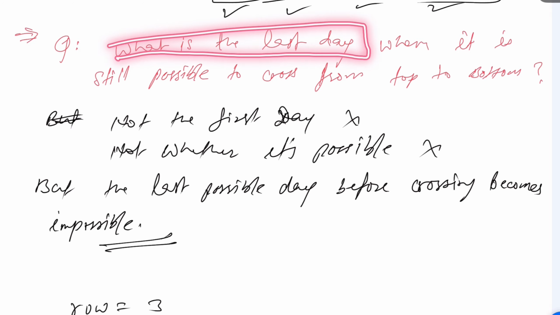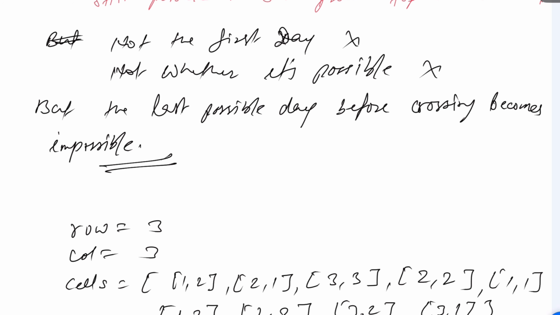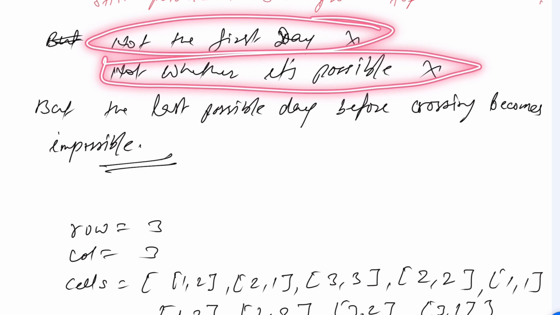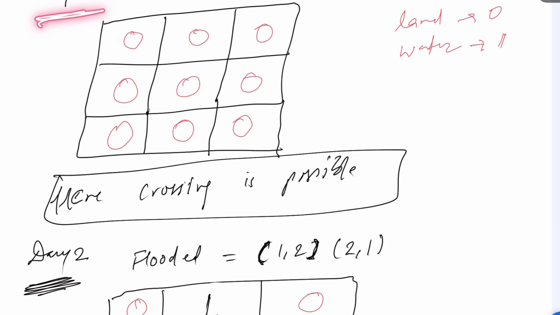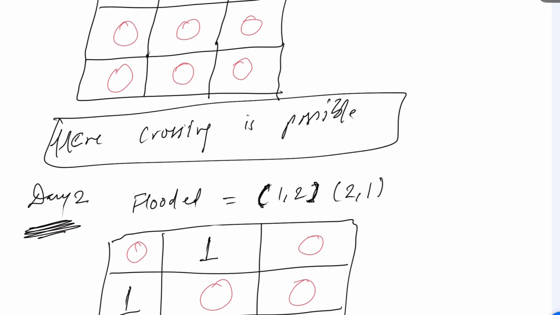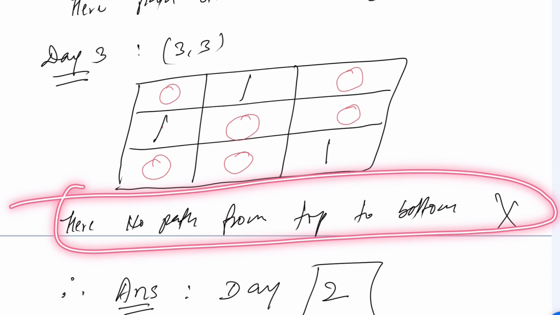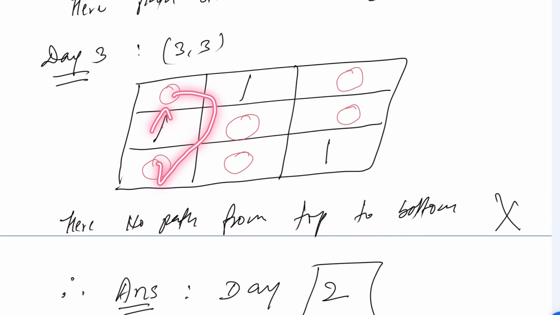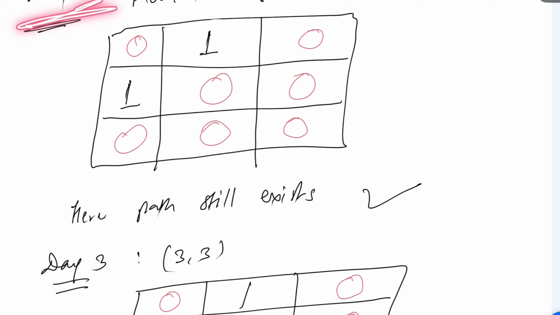What is the last day when it is still possible to cross from top to bottom? Not the first day, but the last possible day before crossing becomes impossible. So you cannot return 0 because it is possible. When it is not possible, on day 3, there is no path, it is blocking here. If you start from here, it's blocking here, right? So you cannot start, meaning before day 3, day 2 is where it is possible.